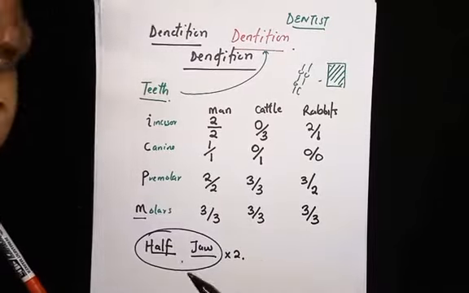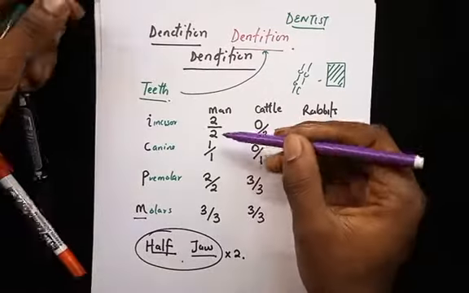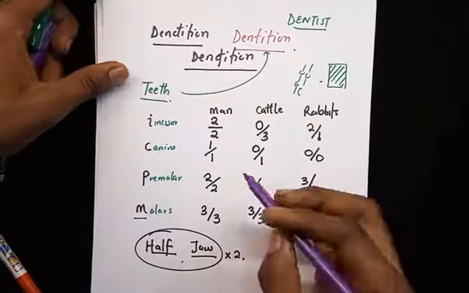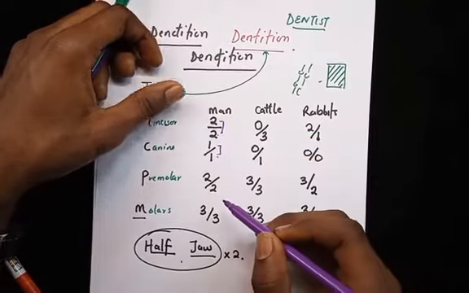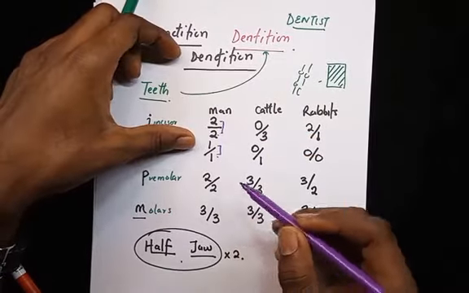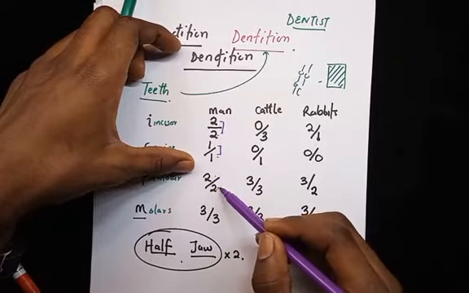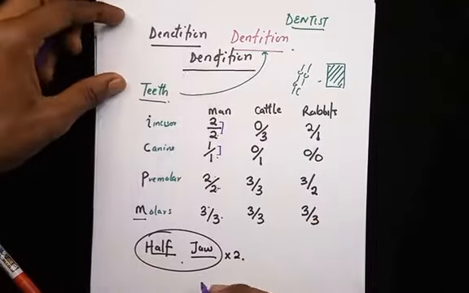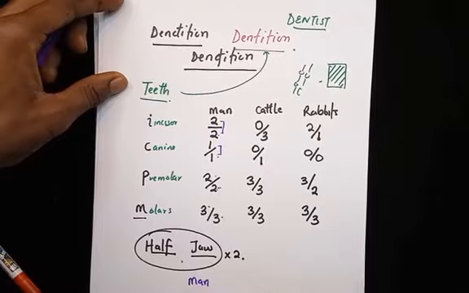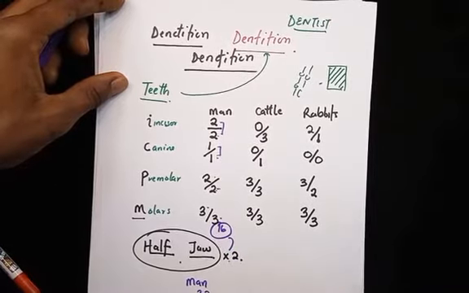Now let's see how we can summarize and see if you have been following so far. So for man, I told us that this is just representing half of the jaw. For man, so this is 4 incisors, 2 canine, 4 plus 2, that's what? Exactly, 6. 6 plus 2 molars up, 2 molars down, that's 4. So 4 plus 6, that's 10. 10 plus 6, that's 16. So the total dentition for man is what? I hope you are not saying 16, because remember, whatever we get, we have to multiply it by 2. So man has 32 teeth.